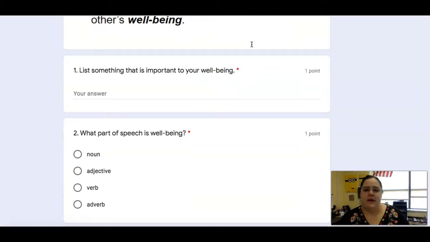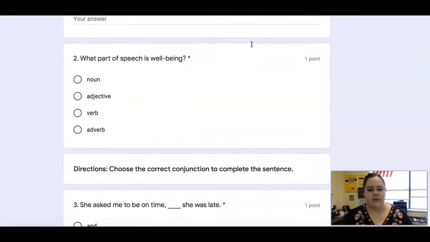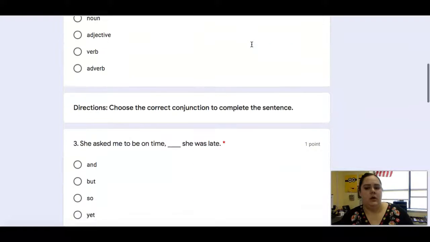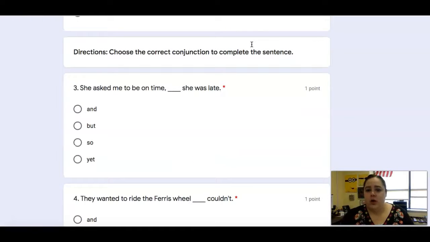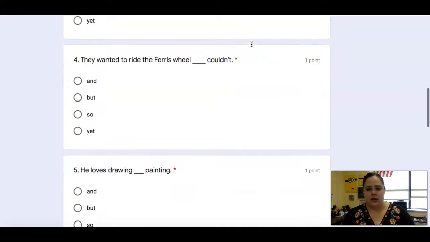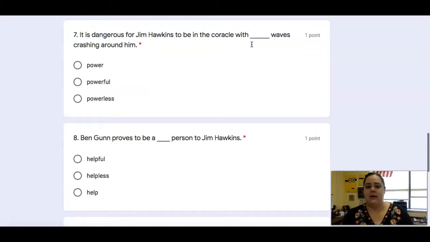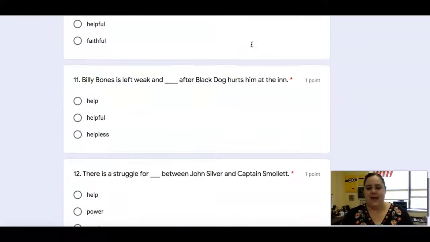Number 1, list something that is important to your well-being. What's something that helps you stay healthy, happy, and comfortable? And number 2, what part of speech is it? For the next few questions, we're going to do some work with conjunctions. So we've been working with and, but, so, and yet. So you're going to fill in the blank to make the sentence correct. So that's for 3, 4, 5, 6, and then 7, 8, 9, 10, 11, 12.